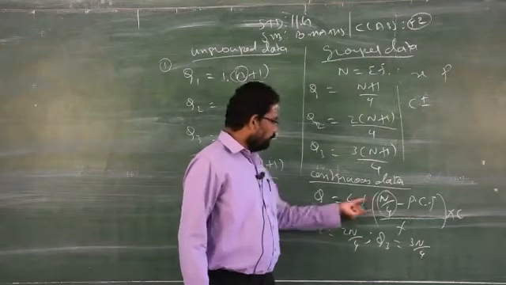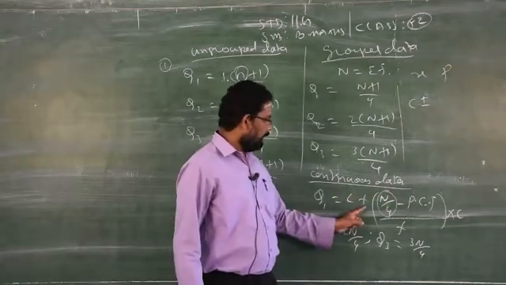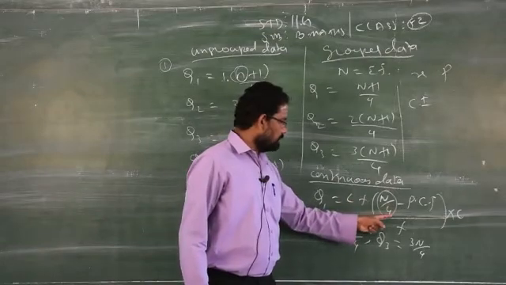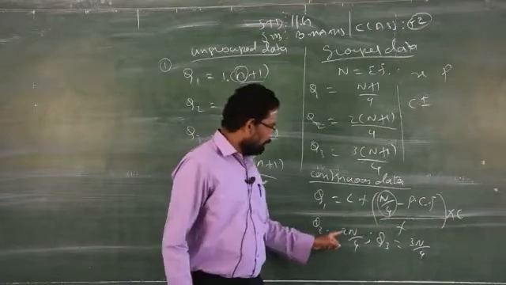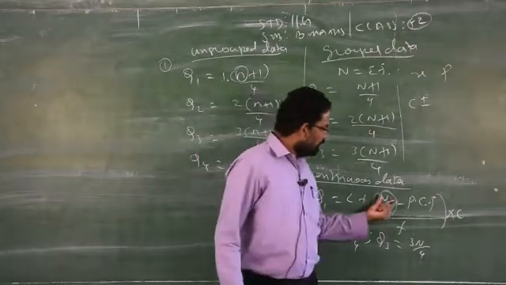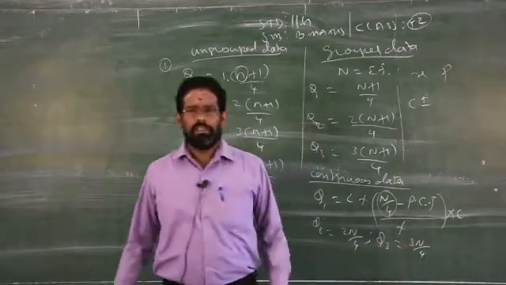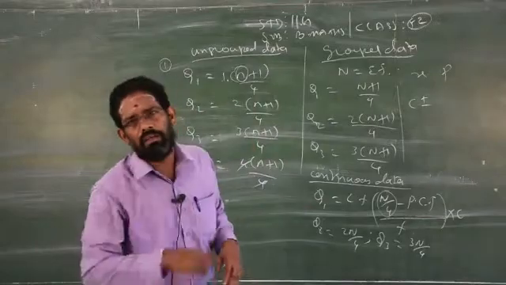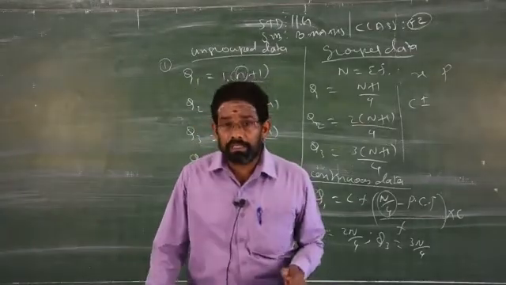For Q1 it is n by 4. For Q2 you have to replace it like this. Q2 means you have to multiply this by 2. That's why we are doing 2n by 4. Clear? To find Q3, you have to multiply this by 3. Then you have to write everything as it is. This way you have to memorize the formula. This is for quartiles. In the same way you have deciles and percentiles.